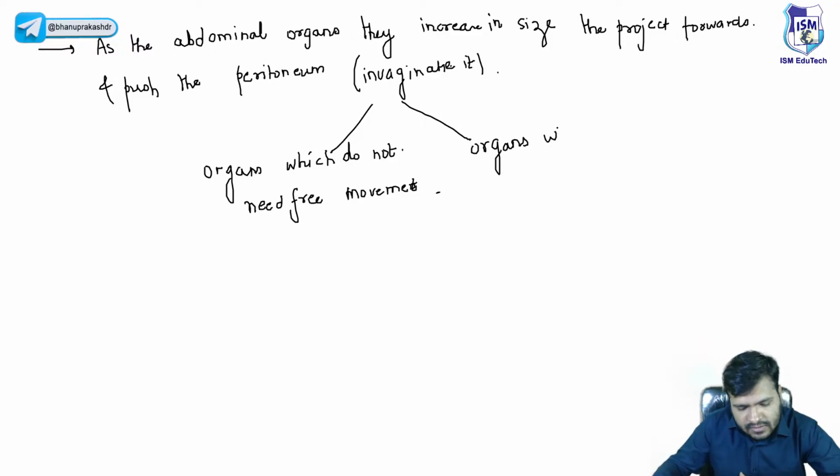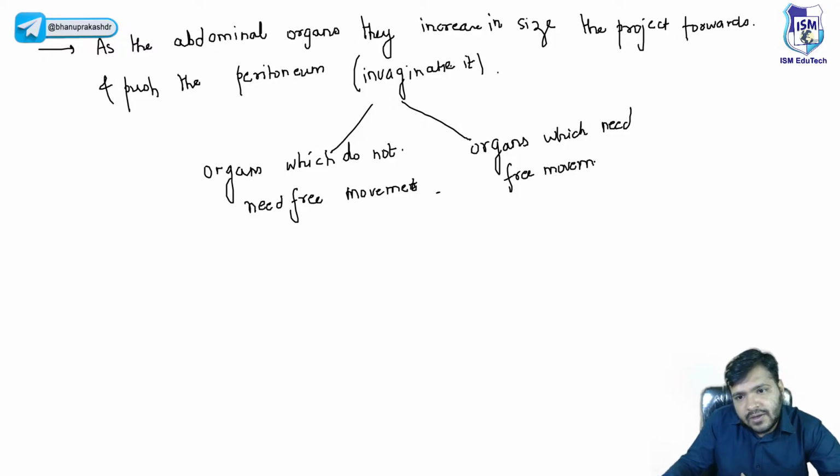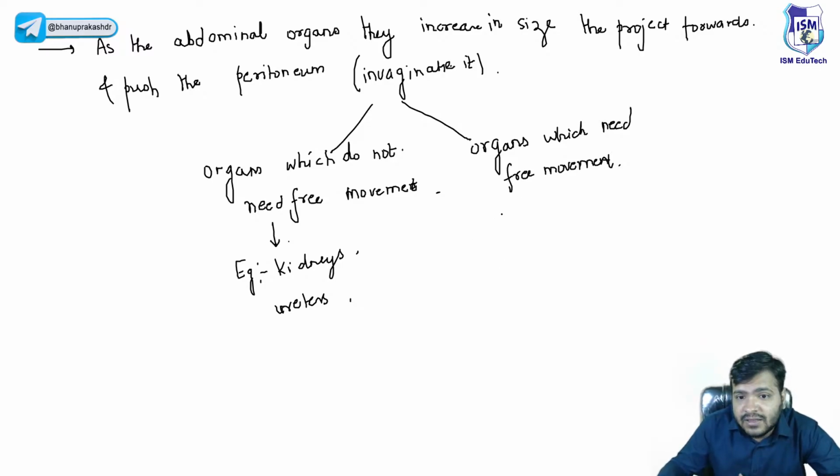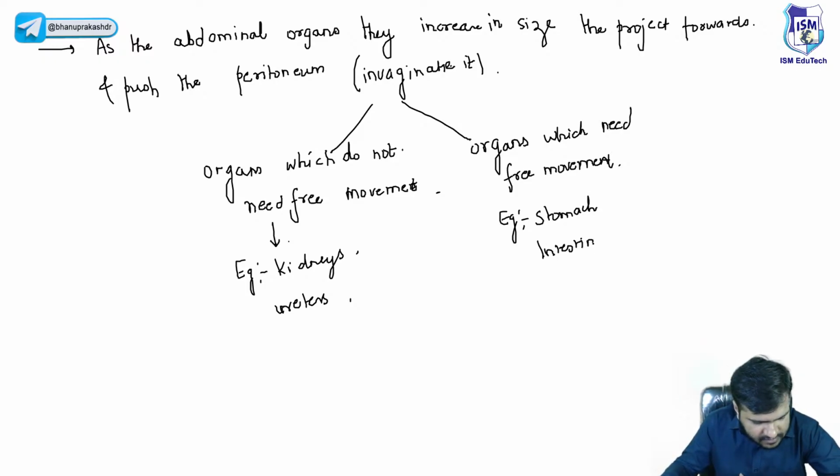Can anyone tell me the names of the organs which do not need free movement? These are kidneys and ureters. And the organs which need free movement are the stomach and intestine, right?